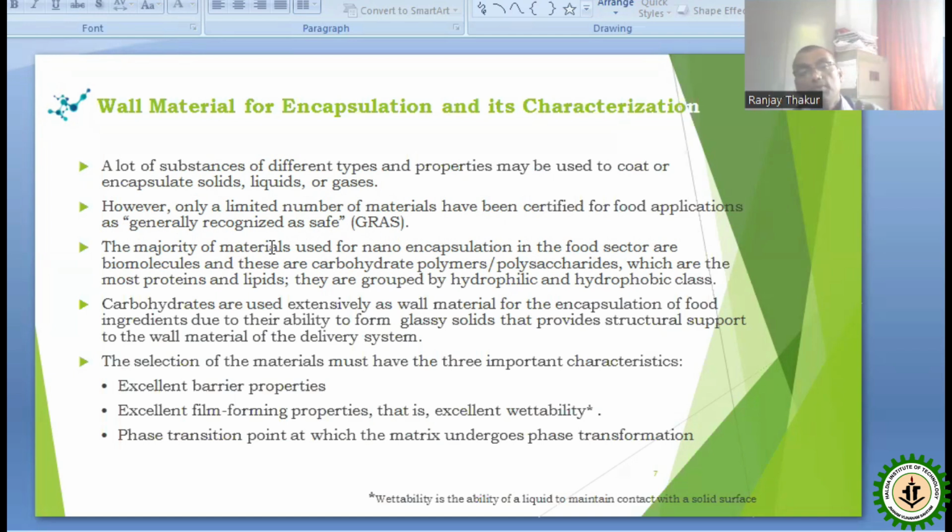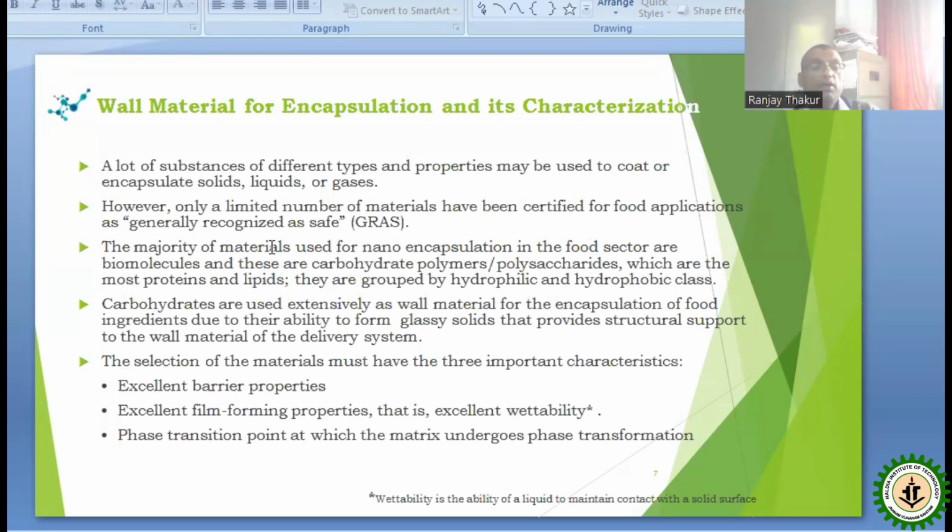So there are lots of nanoparticles, lots of things available by which we can encapsulate or coat solids, liquids, and gases. But for food materials, not all kinds can be used. There is a restriction on the number of materials that can be used, and those certified for food application are called generally recognized as safe.